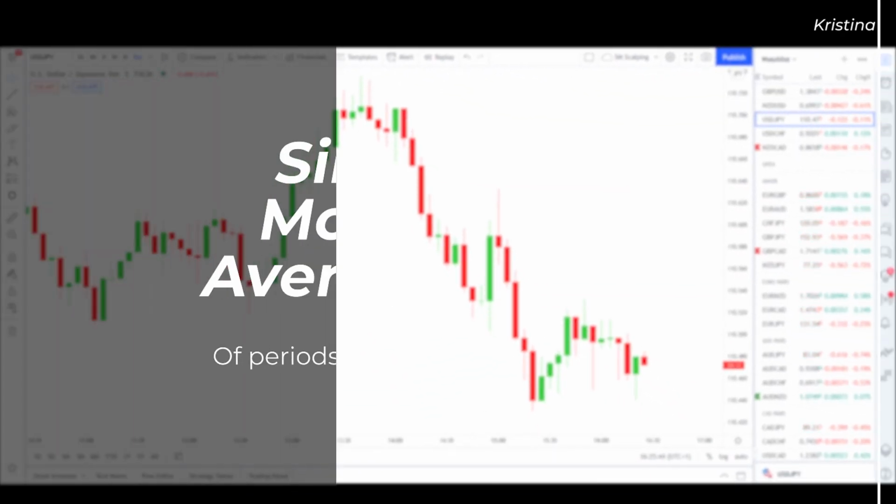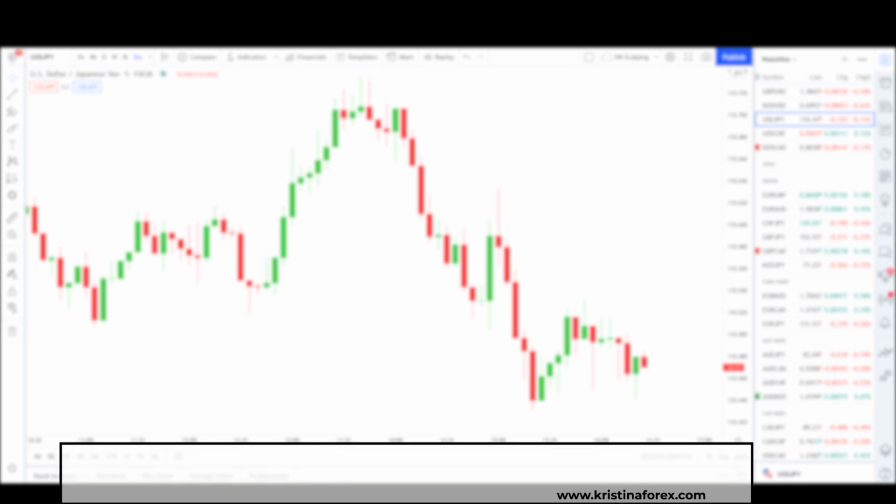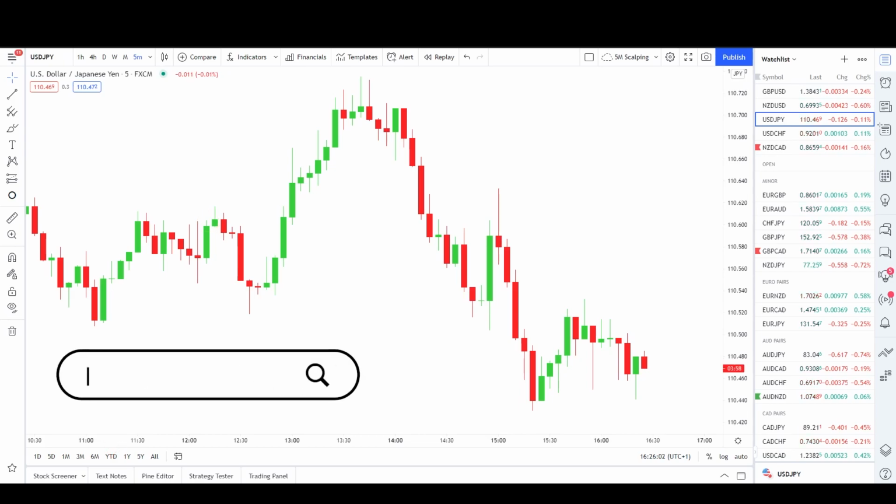Back on track with this strategy, we will be using simple moving averages with the periods of 10, 15 and 50. The 50 moving average will help us in assessing the trend, as we want to follow it rather than fight it and blow the account, which is not what I'm teaching here. So let's begin by adding these indicators.